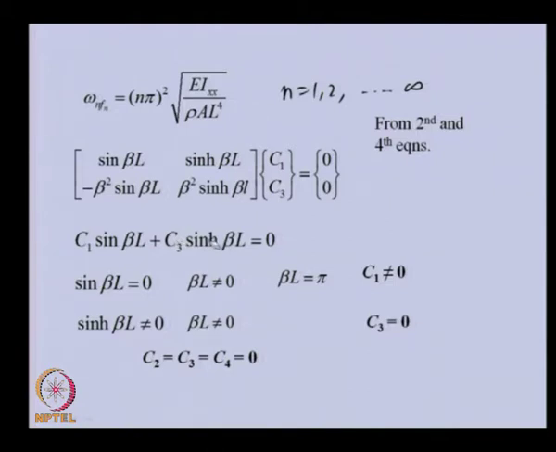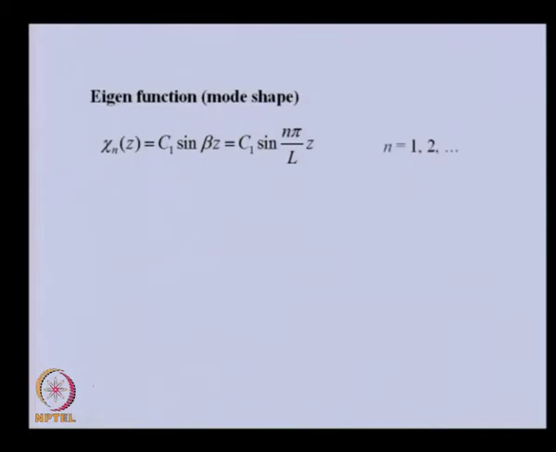So, basically from this we are getting that C3 has to be 0. So, that means in the whole assumed solution only C1 is non-zero, but C2, C3, C4 we have seen are all 0. So, this will give us the eigenfunction.